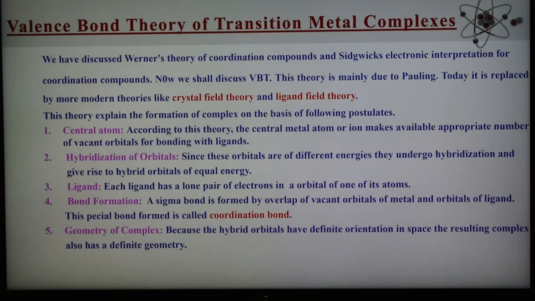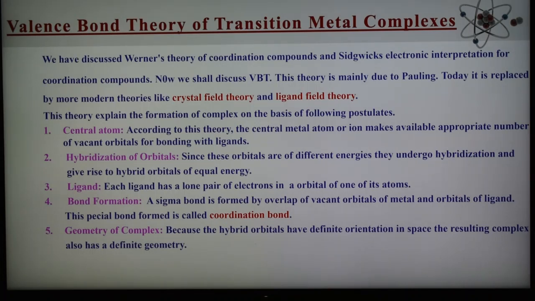And the fourth is bond formation. The bond formed is a coordinate bond, formed by donation of an electron pair from the ligand to the vacant orbital of the metal. A sigma bond is formed by overlap of the vacant orbital of the metal and the orbital of the ligand, and this bond is known as the coordinate bond, shown by an arrow.